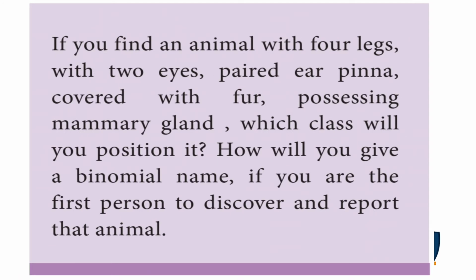If you find an animal with four legs, two eyes, paired ear pinnae, covered with fur, possessing mammary glands, which class will you place it in? Think of an animal with four legs, two eyes, paired ear pinnae, covered with fur, and mammary glands. Which class? The class is Mammalia.